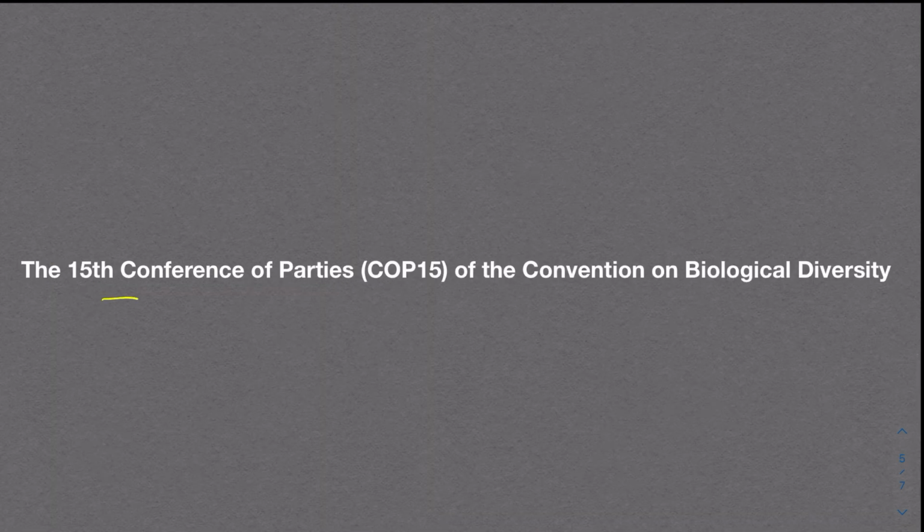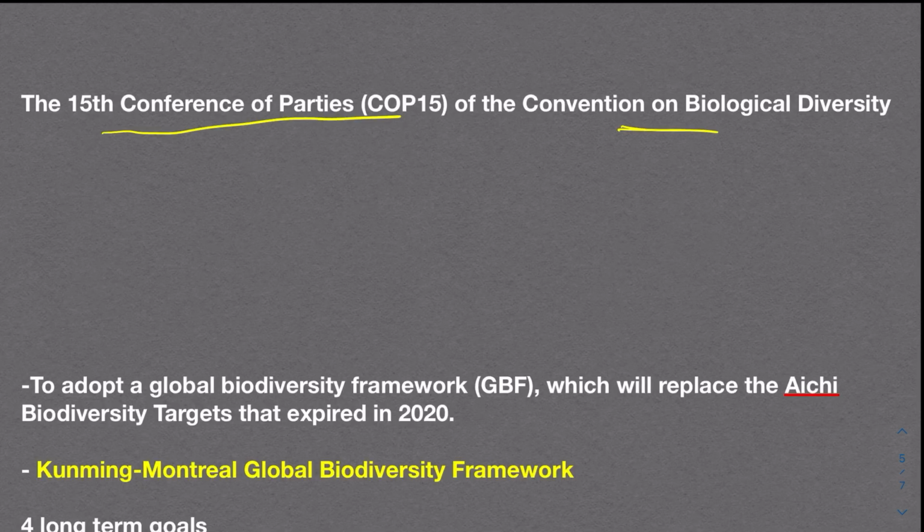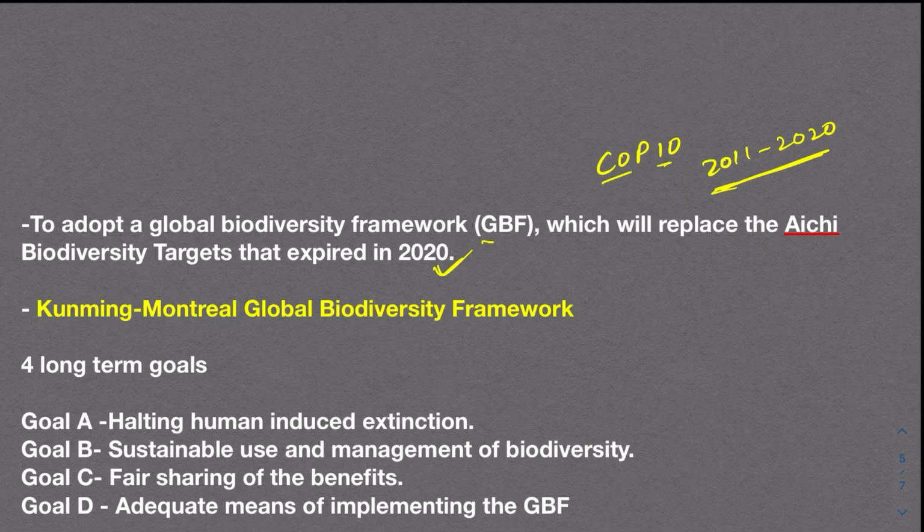Now about the 15th Conference of Parties of Convention on Biological Diversity. It was held to adopt a global biodiversity framework which will replace the Aichi biodiversity target which expired in 2020. Aichi biodiversity target was adopted at COP10, Conference of Parties 10th meeting, and the plan was for 2011 to 2020. After its expiration, there was the need for another global biodiversity framework.